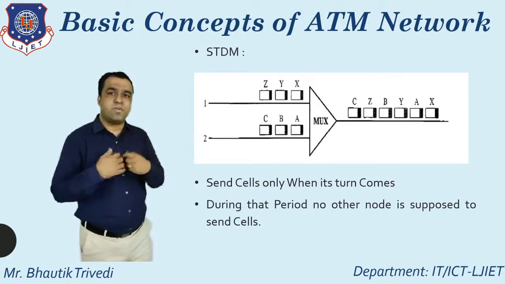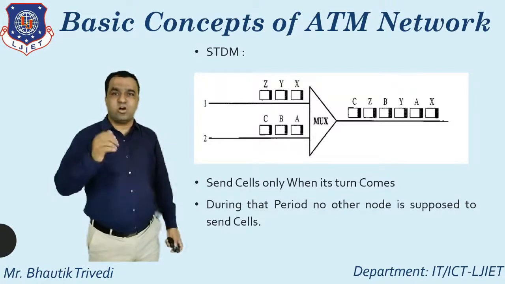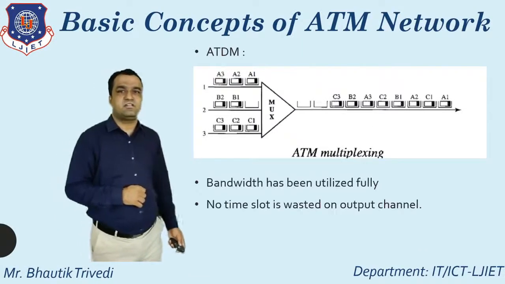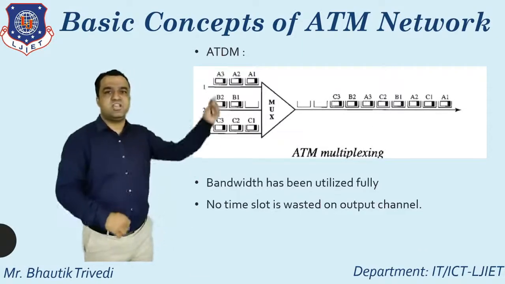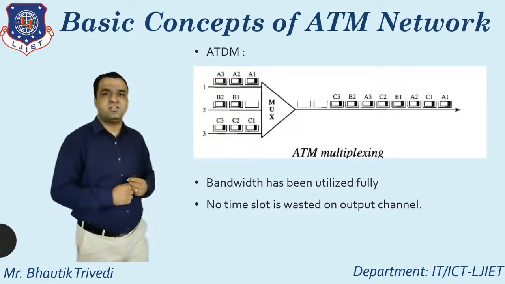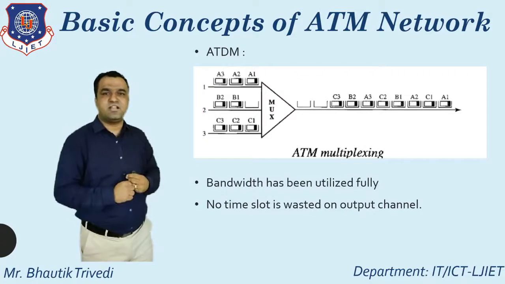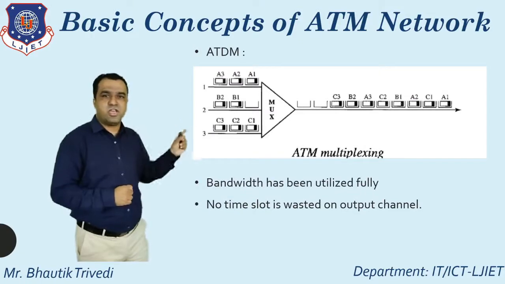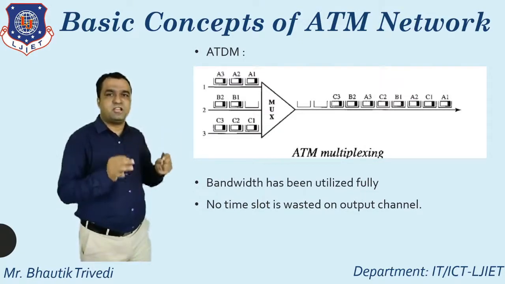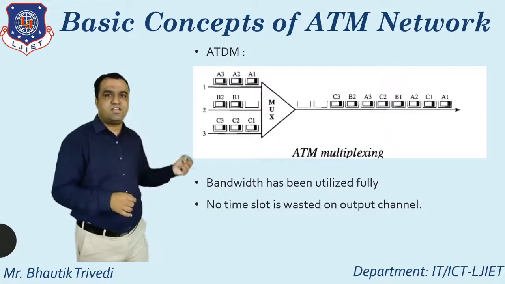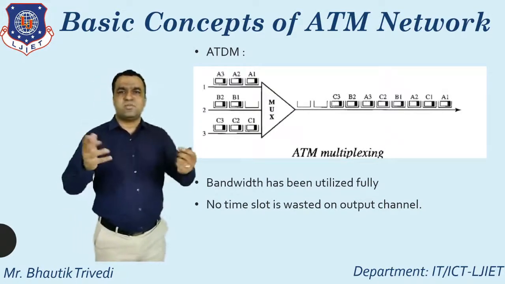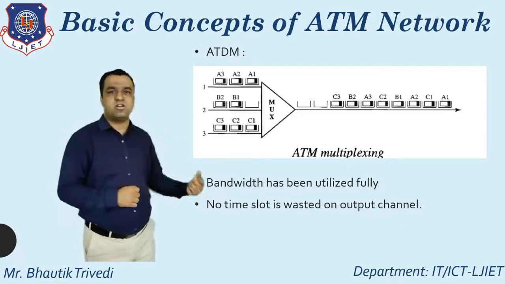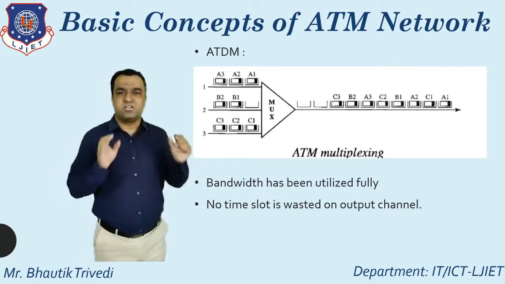So in case of ATDM, what's the logic behind that? Here you see the diagram. Here I put the three input channels, and in these channels there are different cells. Here I put the multiplexer, and then the output channel. The most important thing regarding ATDM is that bandwidth is utilized fully. What is the meaning of that? How do I justify my answer? The justification is that no time slot is wasted on the output channel. So that is the most important thing.